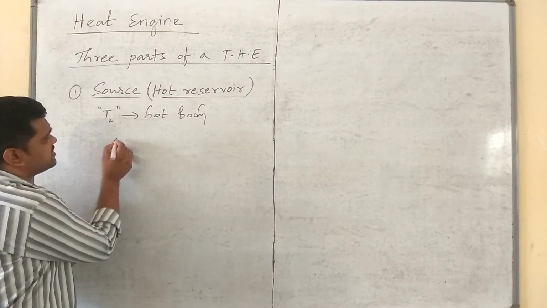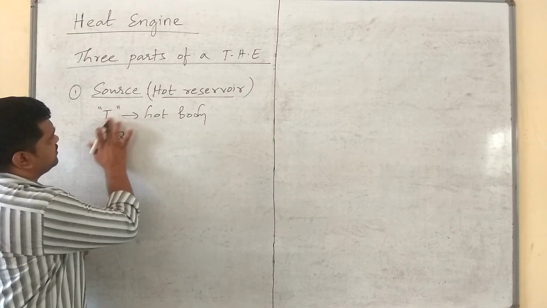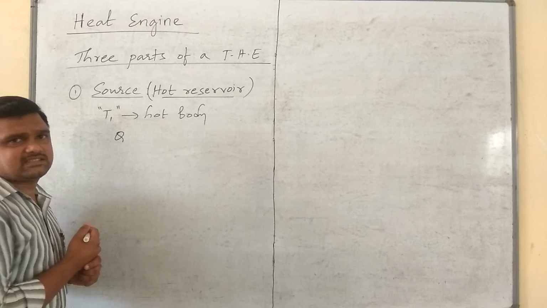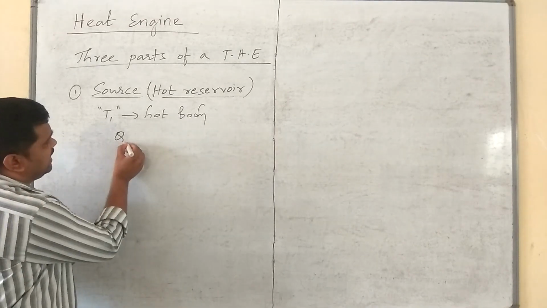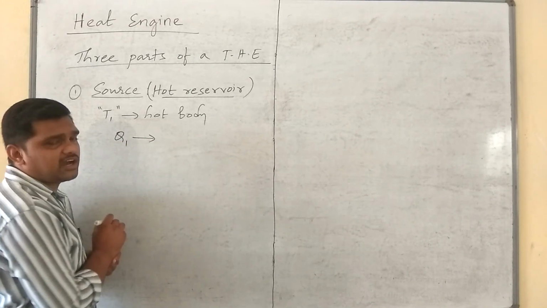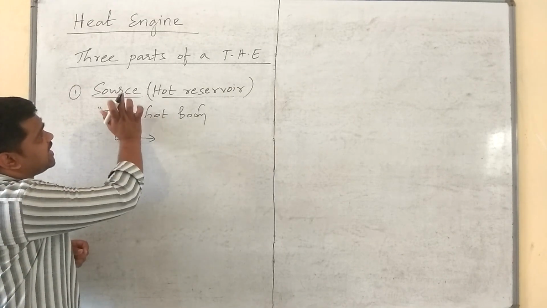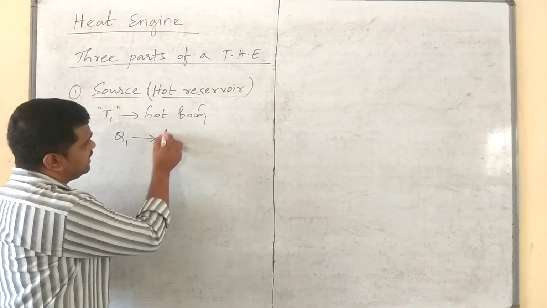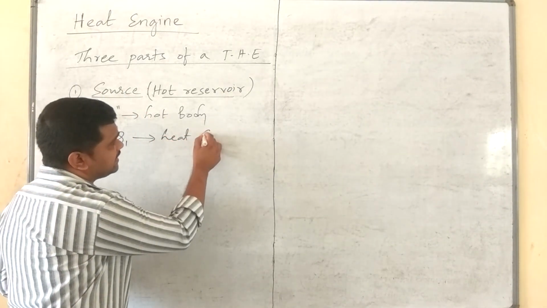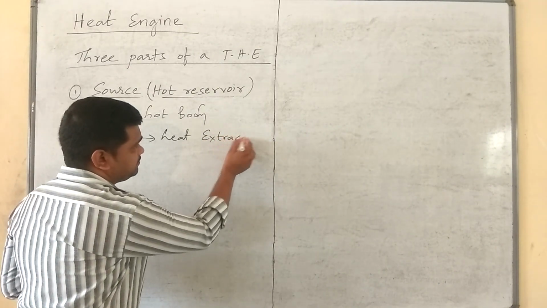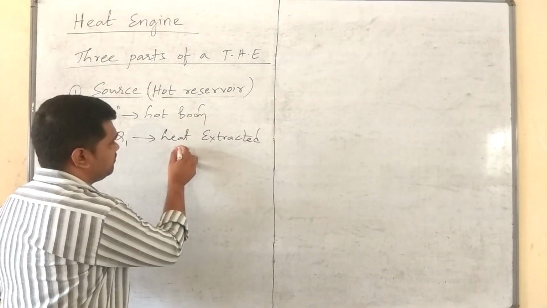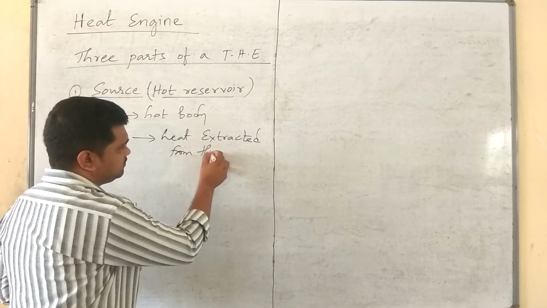I will take this as some T1. Let Q1 be the amount of heat energy extracted from the source. Q1 is the heat extracted from the source.